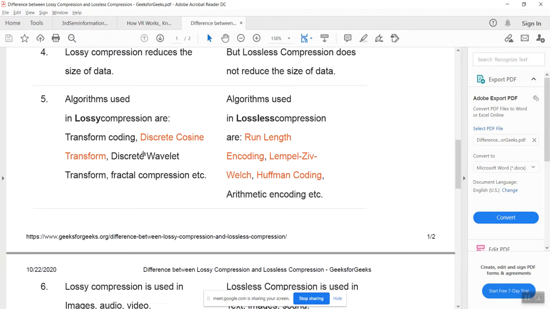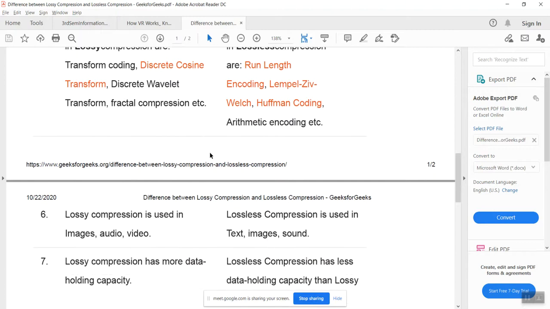Then algorithms used. We are always curious about how we are going to do it. In lossy compression, different algorithms are used, such as transform coding, discrete cosine transform, discrete wavelet transform, and fractal compression. So these kinds of algorithms are used for lossy compression, whereas lossless compression uses run length encoding, Lempel-Ziv-Welch, Huffman coding, and arithmetic encoding. So these are the different algorithms used for lossy and lossless compression.